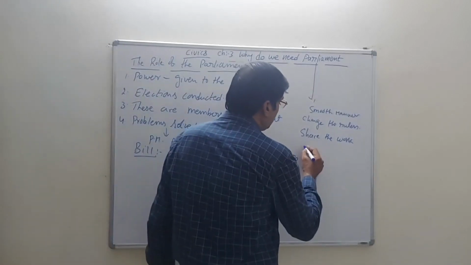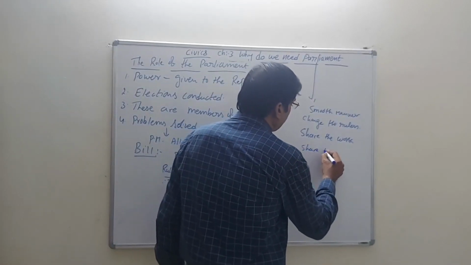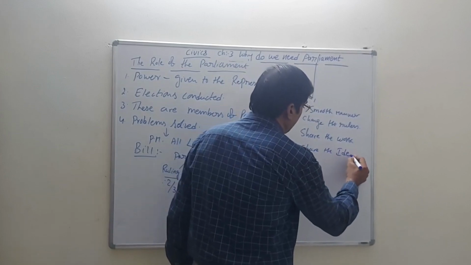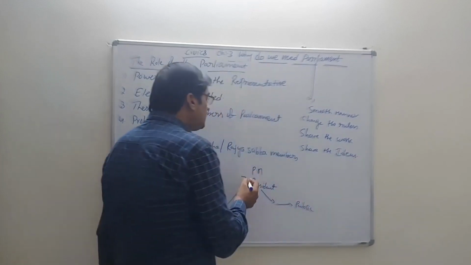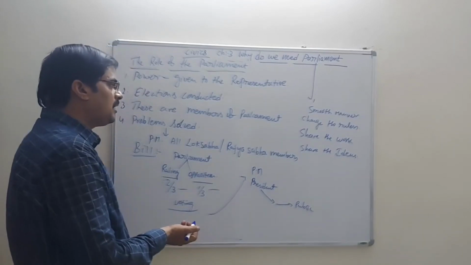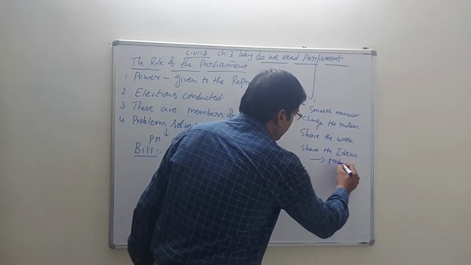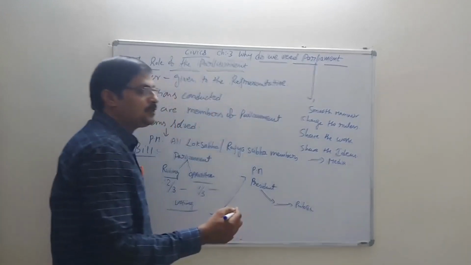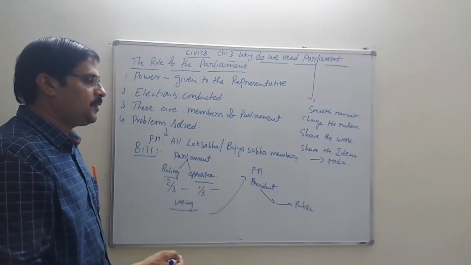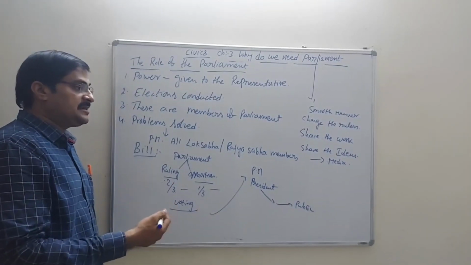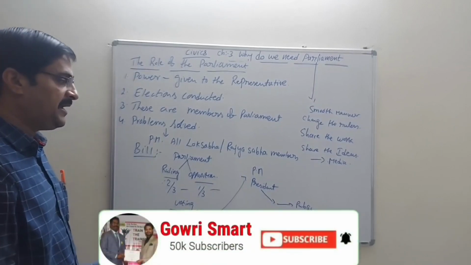So we share the work and share the ideas with the media. Any kind of bill that is going on, the ideas are shared through the media only. What is the media? Newspaper, television, radio, internet, these kinds of things we can call media.